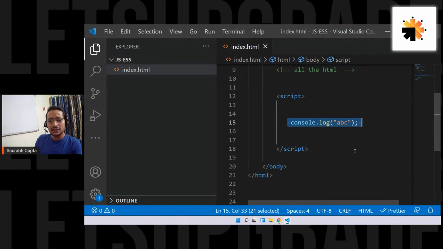Sir, VS Code extension for JS. Normally, Raj, you don't need any extension. Normally, VS Code supports HTML, CSS, and JS by default. Normally you don't need any extension, but if you want, you can actually search for it. So don't worry. Tomorrow, I'll also tell you what extensions you guys need to work with HTML, CSS, and JS properly. But normally you don't need it. Normally JS works directly. You don't need any extensions for it.